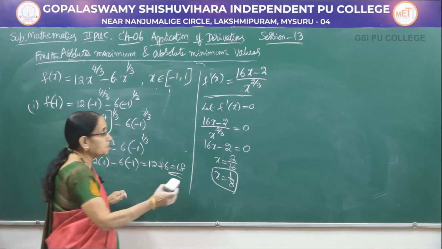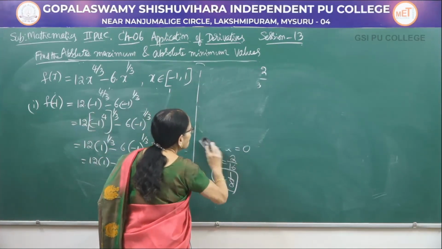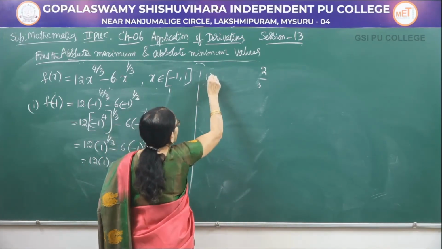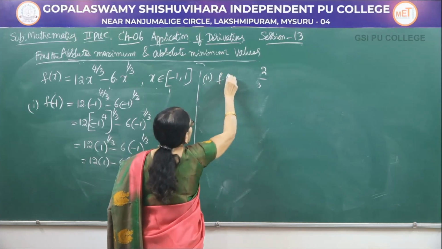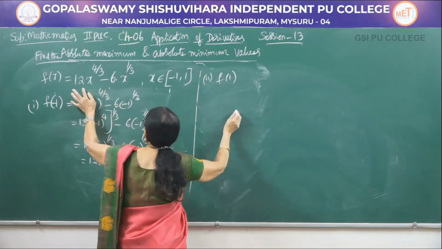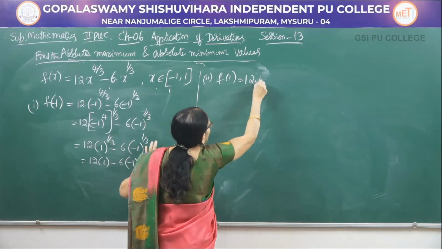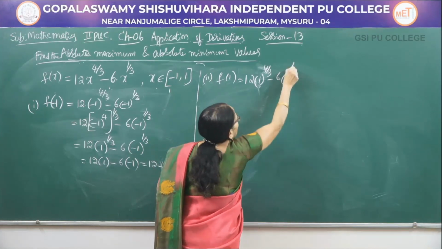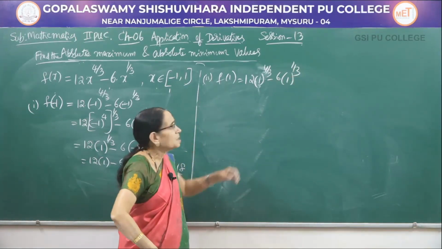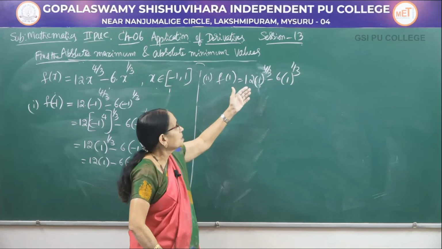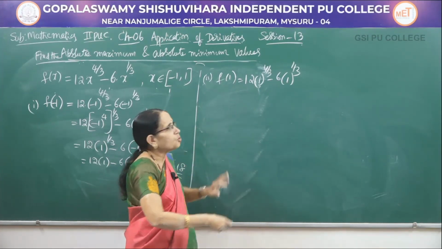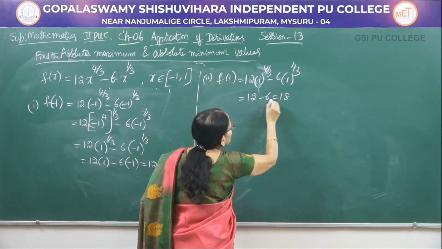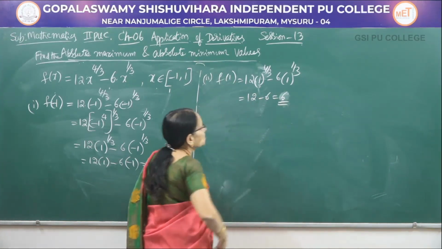Next, what is the next point I am having? I have to calculate at the next end point, then I will come to the critical point. So at x equal to plus 1, you go to the same function. It is 12 into 1^(4/3) minus 6 into 1^(1/3). When it is 1, a positive number, raised to any finite power, it would be equal to 1. Therefore, it is 12 minus 6, that would be equal to 6.